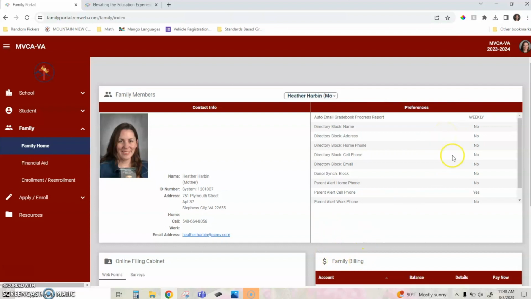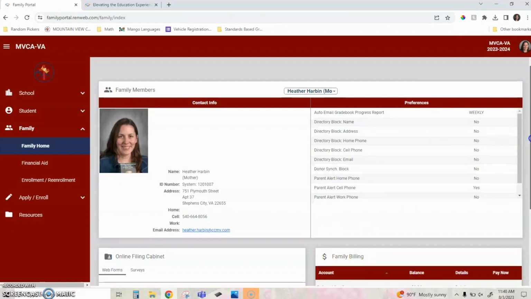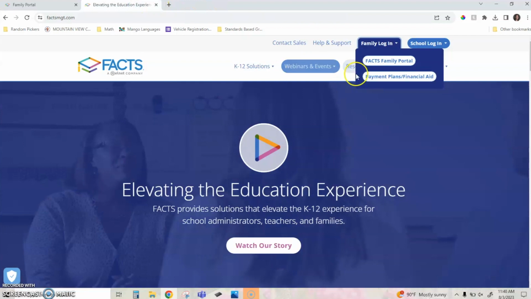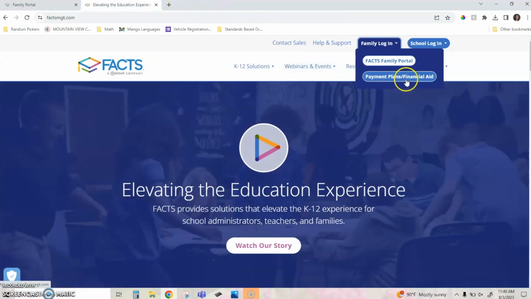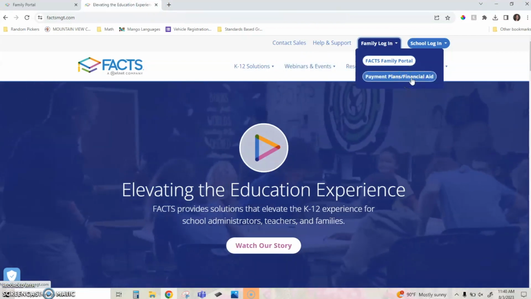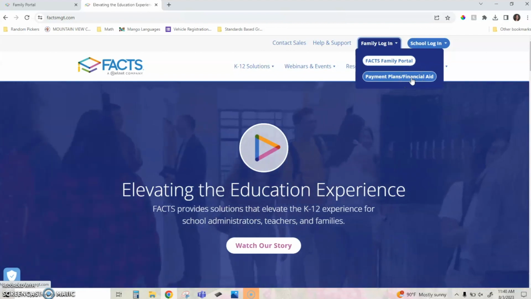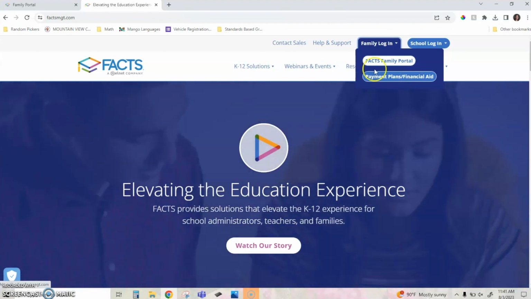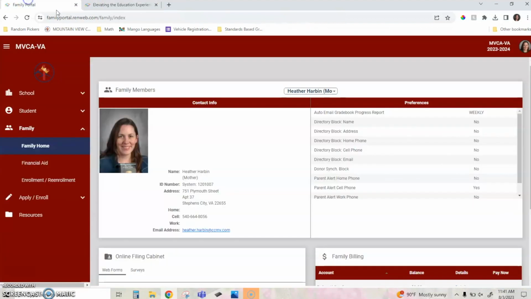The important information, I think, under the Family tab is this section that says Family Billing. Now, we talked about over here, this is where you log in to see your tuition payments, to change the bank account information if you need to change the bank account where your tuition payments are made.